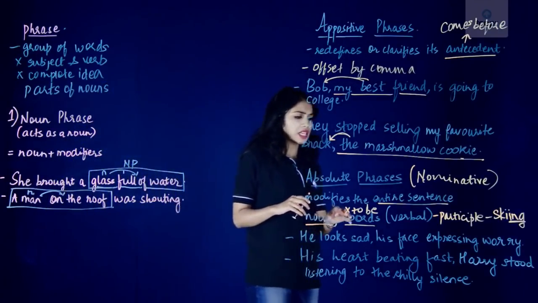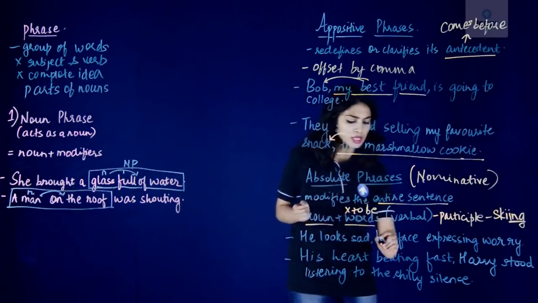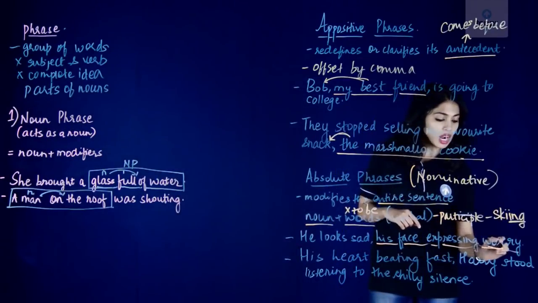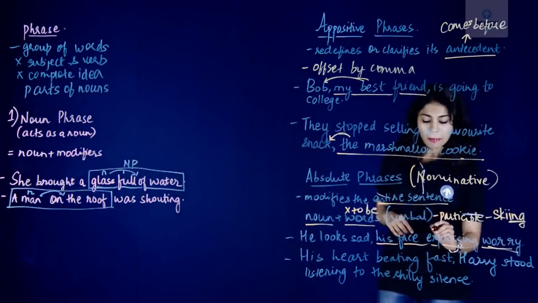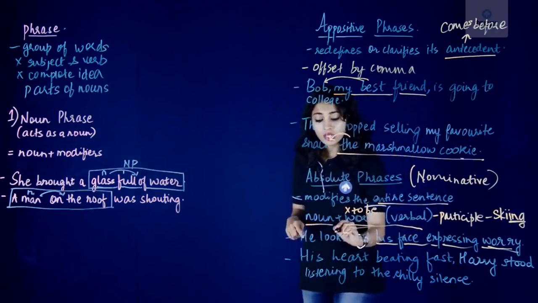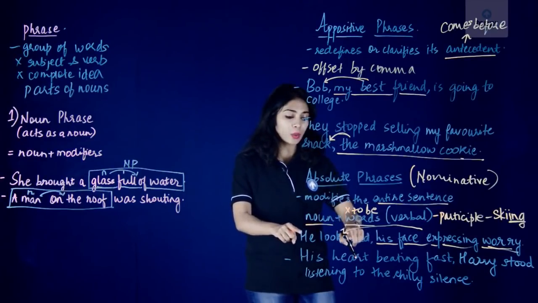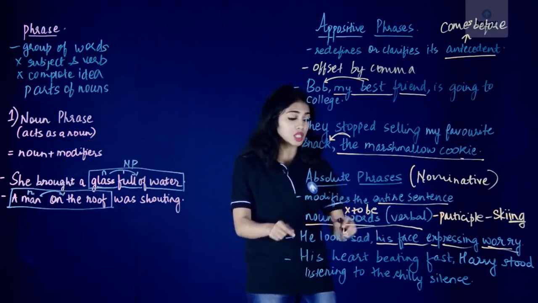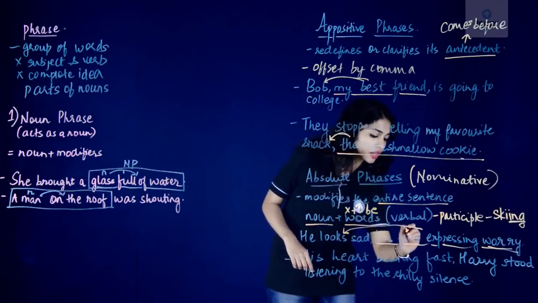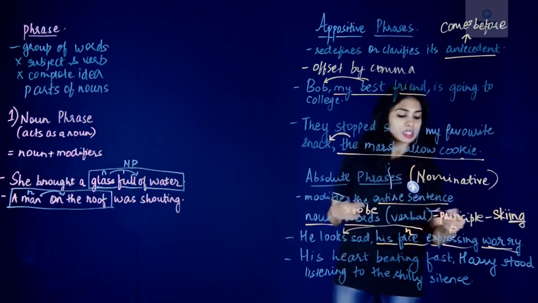To understand the structure of the absolute phrase better, let's look at these sentences. He looks sad, his face expressing worry. Here, this part, his face expressing worry, is our absolute phrase, as it is modifying, or telling us more about, the sentence he looks sad. One more thing to notice is that it has the noun plus participle structure. This is our noun and this is our verbal, our participle, expressing worry.